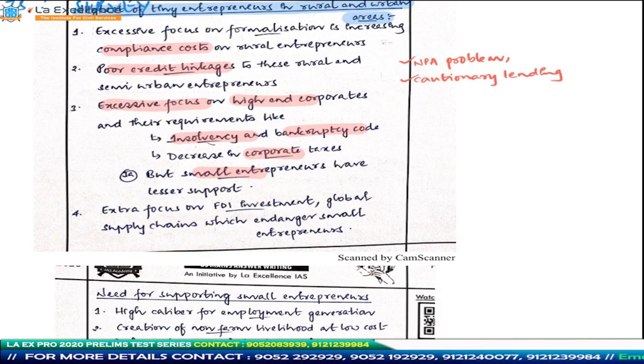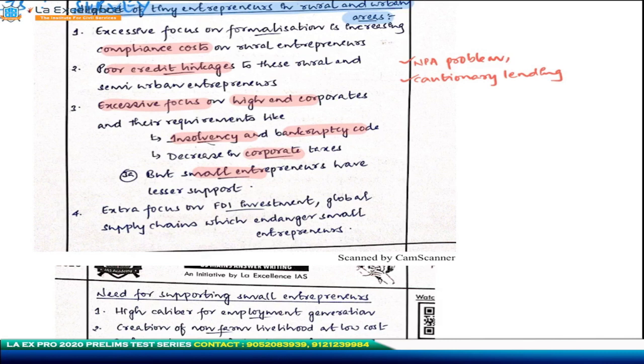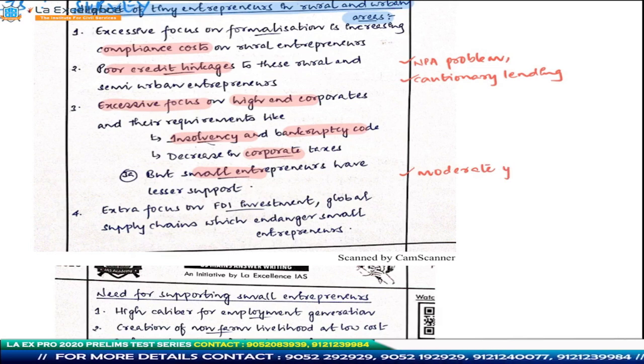He should talk about it in such a way that India spends more of its energies on the large entrepreneurs relatively compared to the small entrepreneurs. Moderate your words. Don't sound too negative, because large entrepreneurs are also important. Cutting down corporate taxes is also important. The insolvency and bankruptcy code is also important. So when you word your terms, do so very carefully.